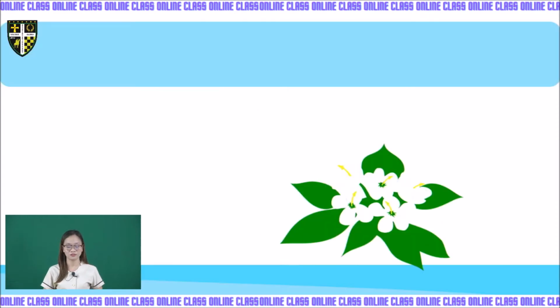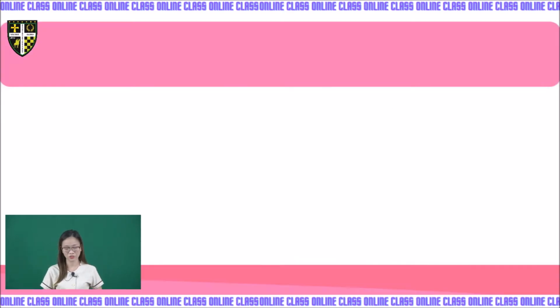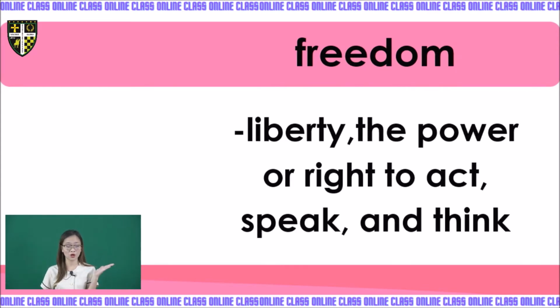And next is stand for. Meaning, kids, to symbolize. So the sampaguita stands for simplicity and purity in our country. Again, to symbolize. Next one, kids, freedom. Freedom is liberty, the power or right to act, speak, and think. So you can do anything as long as you are not violating the law of our country.